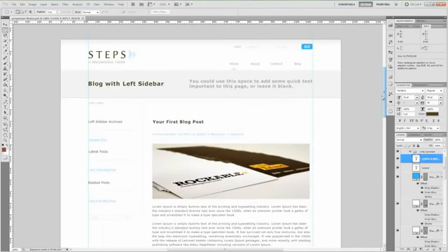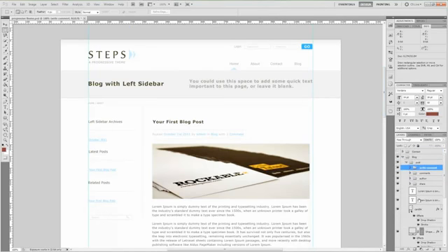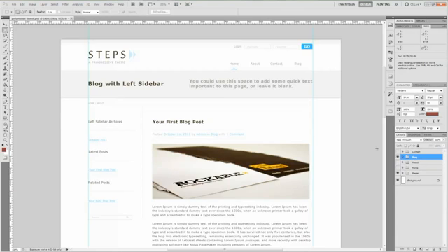And in the next tutorial, we will continue on with creating the contact page. And then we'll also go into, if we have time, we'll go into coding. Otherwise, that'll be saved for the following tutorial after that.